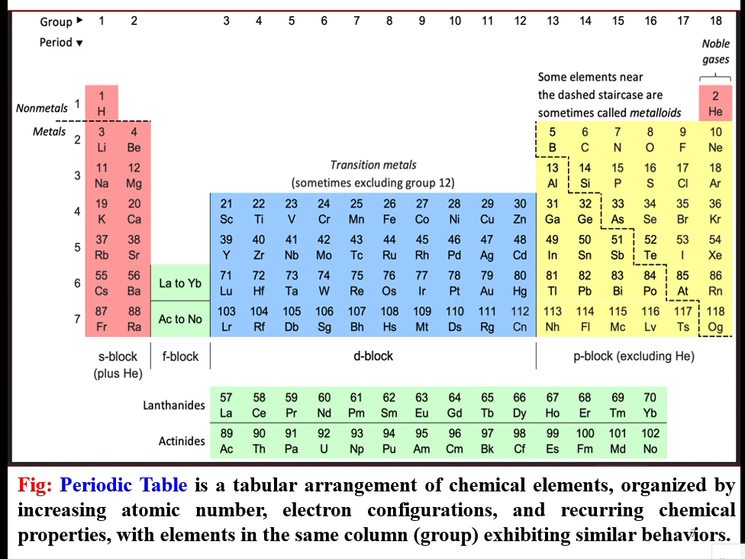So we have non-metals and metals in the group and periodic elements. Some elements are near the dashed staircase, some elements are called metalloids, some are called P block elements, some D block elements, some S block elements, and F block elements. You can say there are four types of block elements, with elements in the group exhibiting similar behavior.